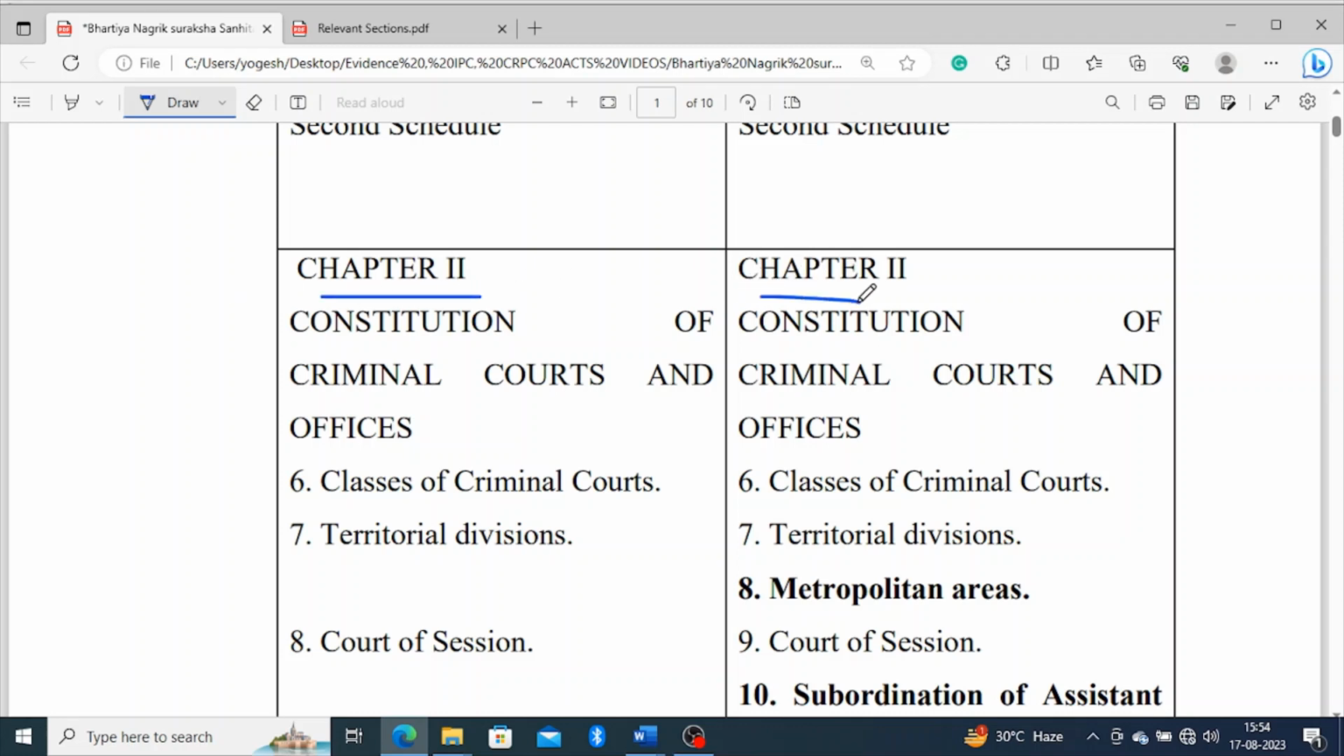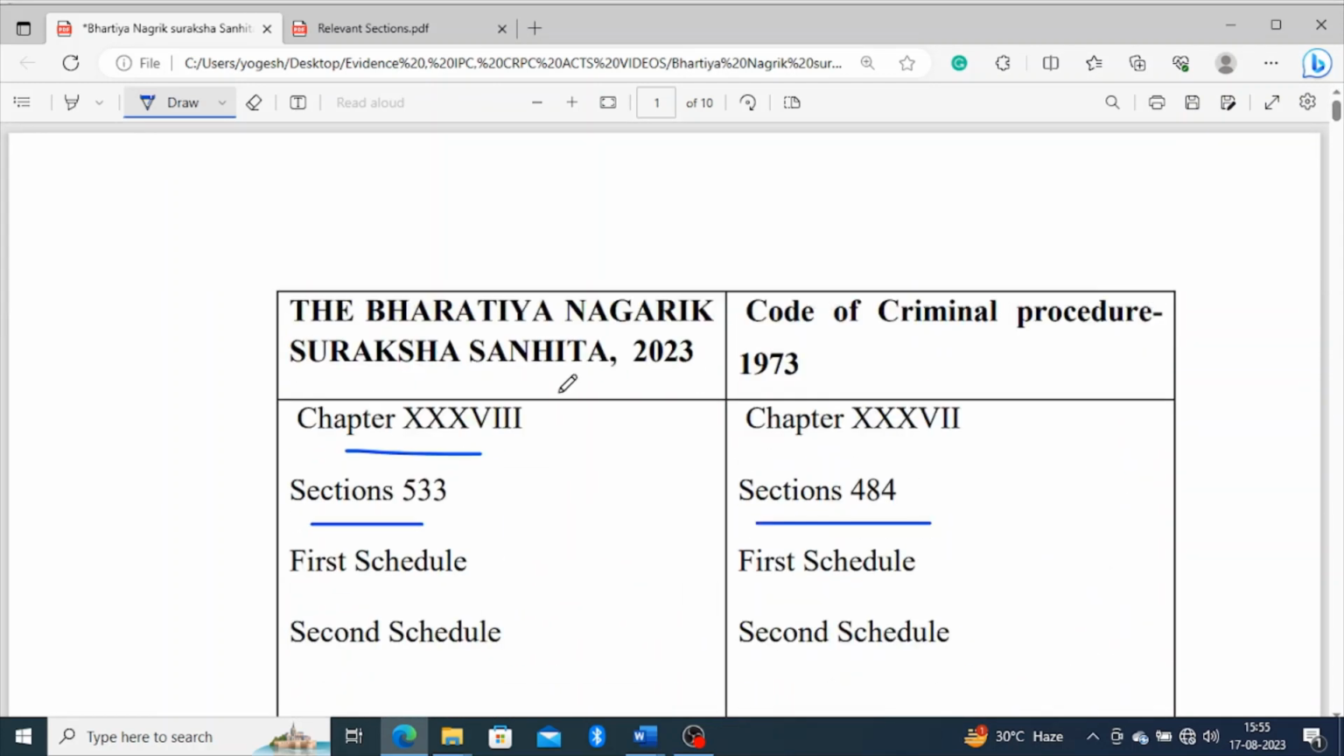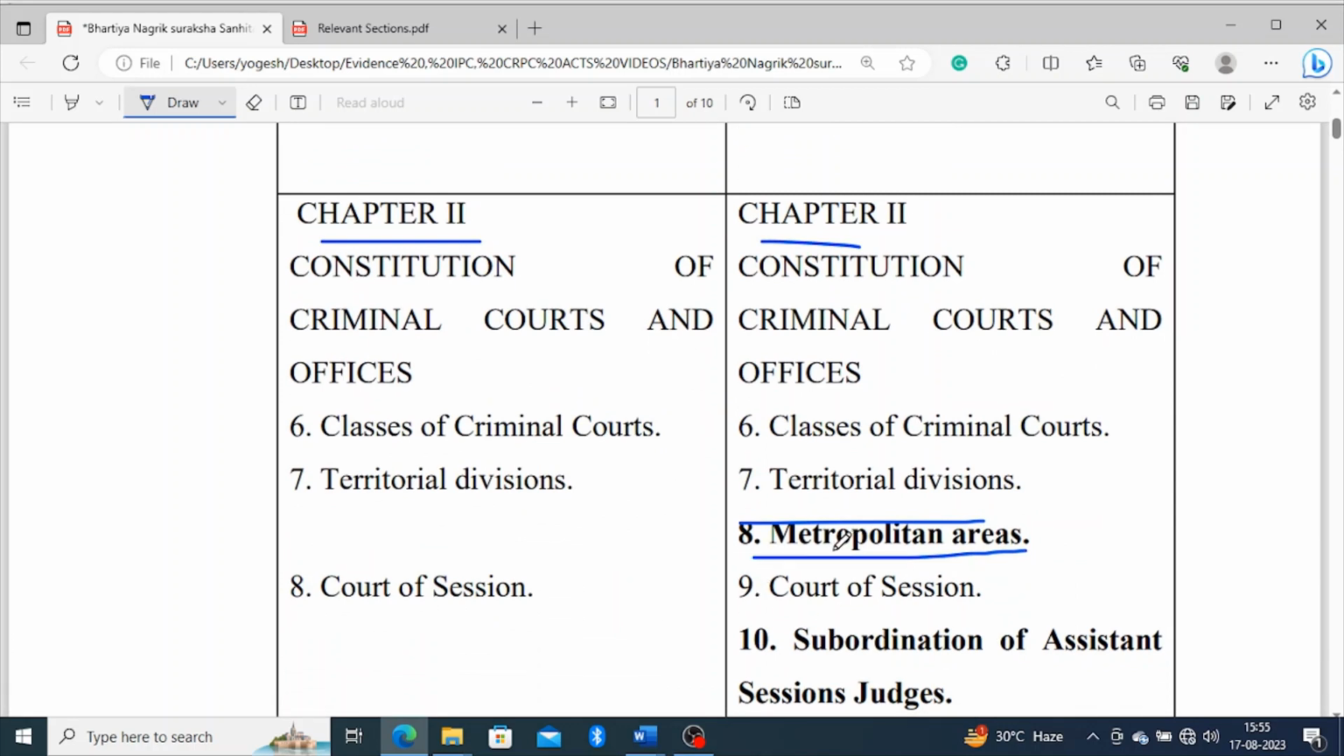Chapter 2 is the same in both. It covers the constitution of the criminal courts and offices, and even the chapter name is the same. Section 6 covers the classes of criminal courts, and the Code of Criminal Procedure also has the classes of criminal courts and territorial divisions. However, the metropolitan area, section 8 of the Code of Criminal Procedure, is not available in the Bhartiya Nagrik Suraksha Sahita 2023. It has been omitted in the new act.